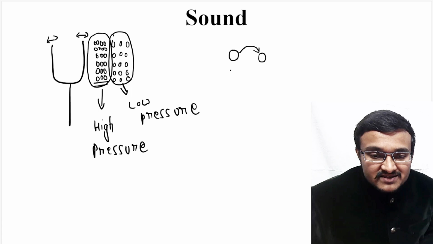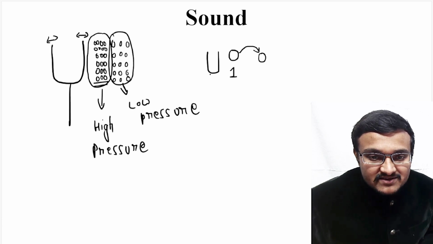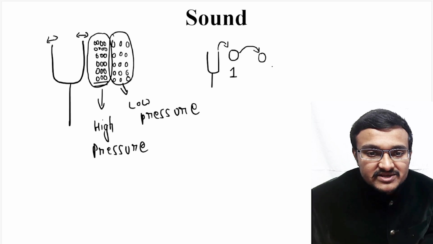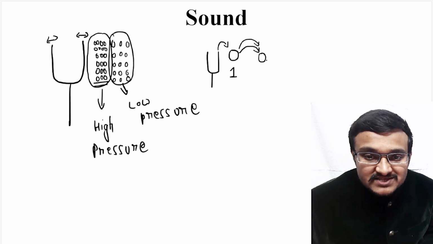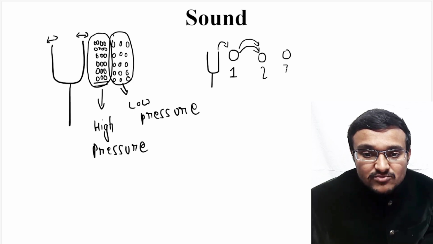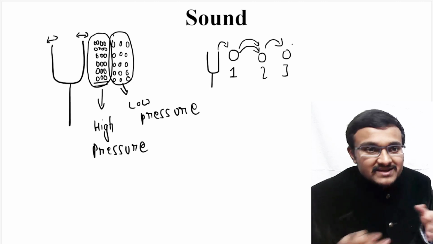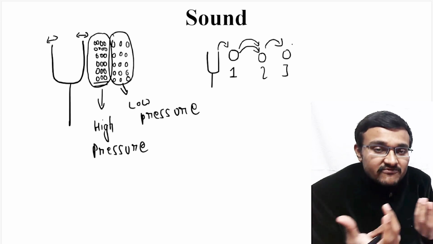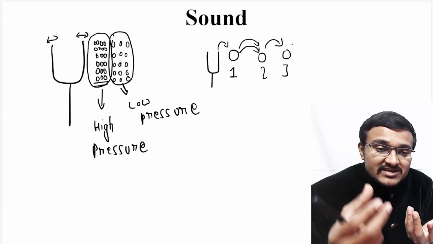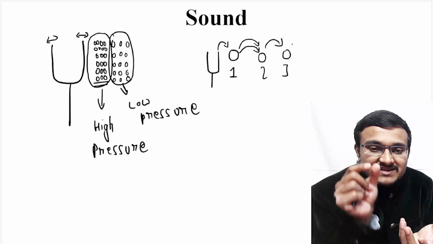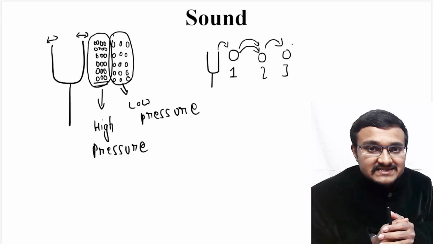So that means here, for example, this is the first air molecule, and if the tuning fork is there here, then this tuning fork transfers these vibrations to this first air molecule, and this first air molecule will transfer the vibration to the second one, and this second air molecule will transfer the vibrations to the third air molecule. So here only 1, 2, 3 air molecules will not be there. There will be a countless number of air molecules around the tuning fork. Just to make you understand this concept, I am taking 1, 2 and 3 as an example.